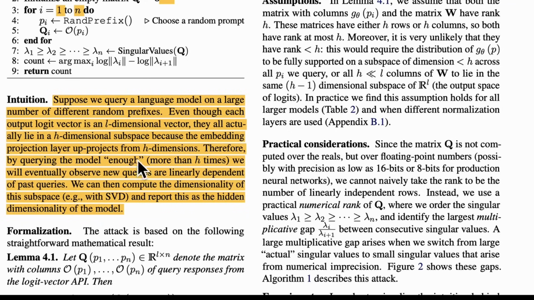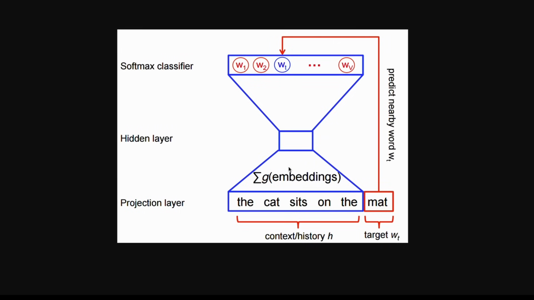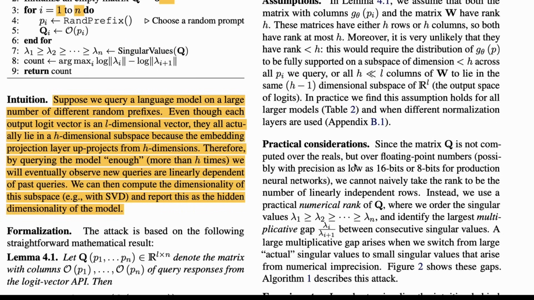Therefore, by querying the model n times, where n is more than H times, what do they mean by that? If H is 2048, then you have to query more than 2048. If H is 1024, then you have to query more than 1024. We will eventually observe new queries are linearly dependent on past queries. So by querying again and again, more than 1024, you will start seeing a linear pattern relative to something you have already queried, because that's where it comes from. So somehow you should be able to figure it out.